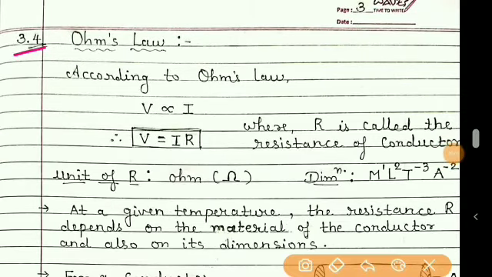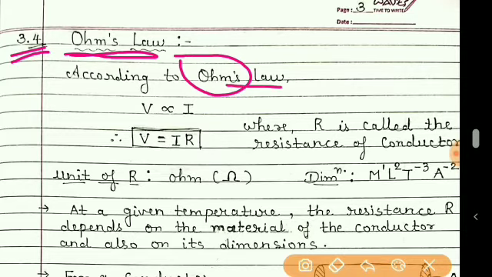Now next topic, 3.4, is about Ohm's law. This is a basic law regarding the flow of current given by a scientist named G.S. Ohm, and so it is called Ohm's law.